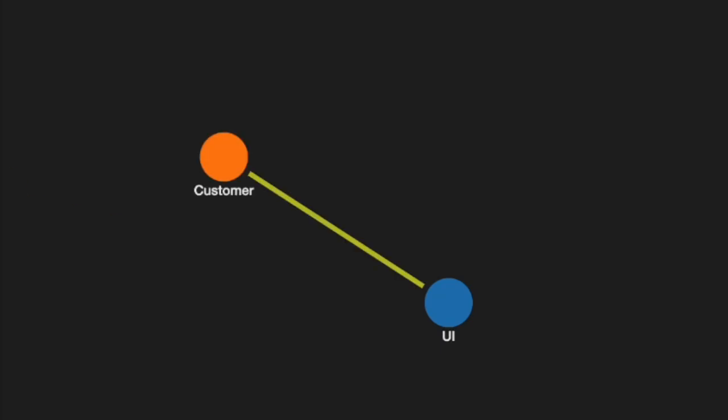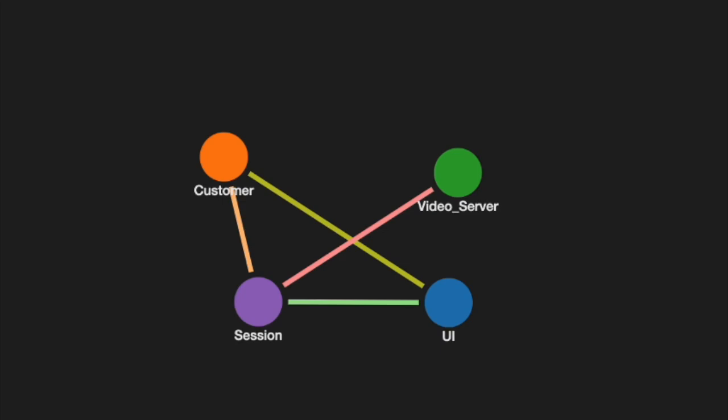Customer service, tracks each user's identity and viewing history. Session service, groups viewer actions into session data, providing continuity across visits. Video server service, streams content from an S3 bucket to the UI with automatic failover for uninterrupted playback.